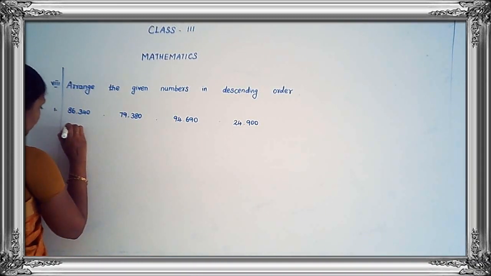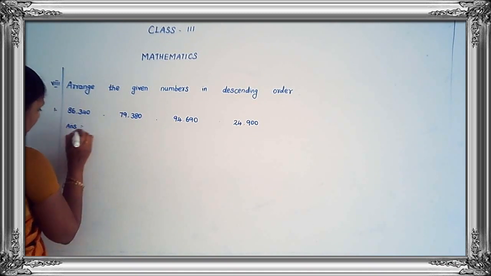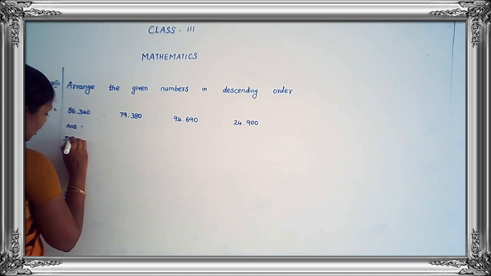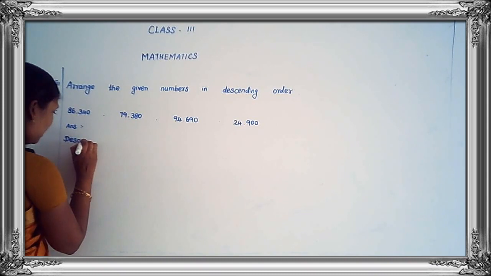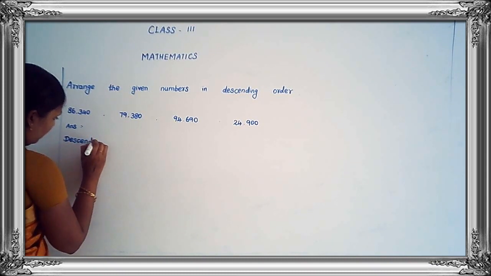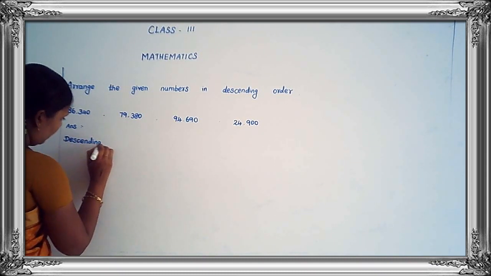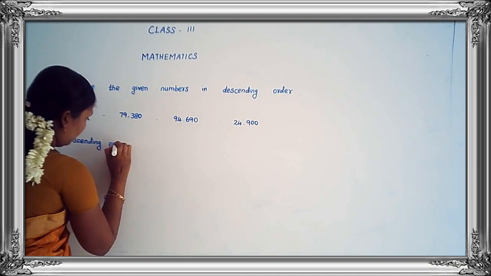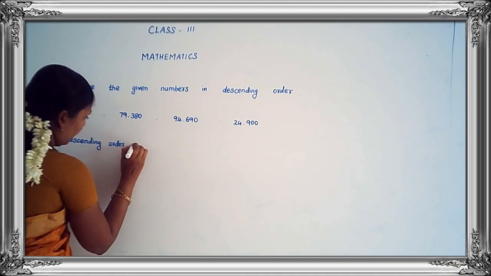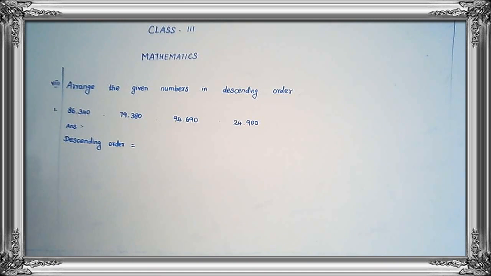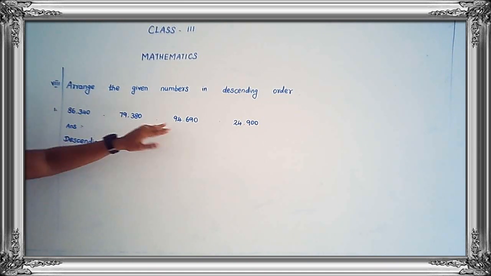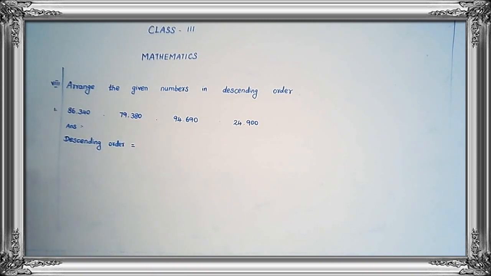Now we want to write the answer for the given numbers in descending order. Okay, see the ones: 86,000, 79,000, 94,000 and 24,000. Yes or no?